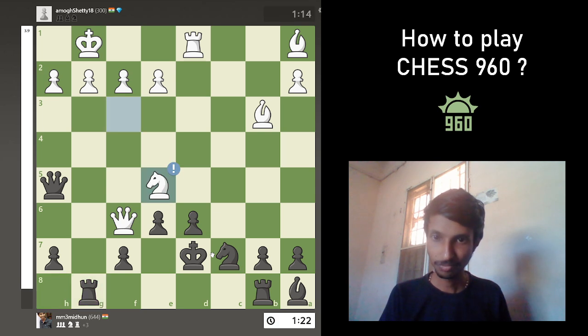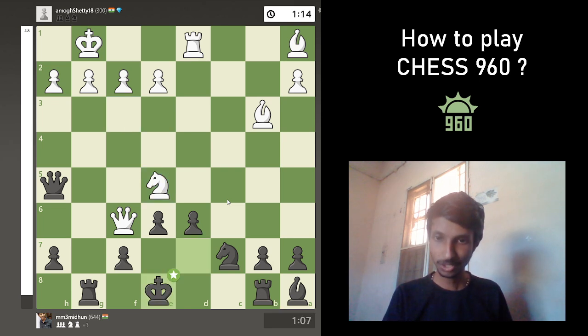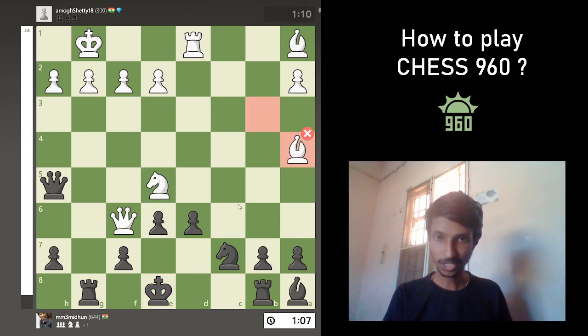Continues. Goes here. Nice. He moves his knight here so that I cannot take with my queen, because I'll take back. Because I cannot take back because the knight is, sorry, the rook is attacking the file. I cannot take this knight because the rook is attacking the file. So the game continues.